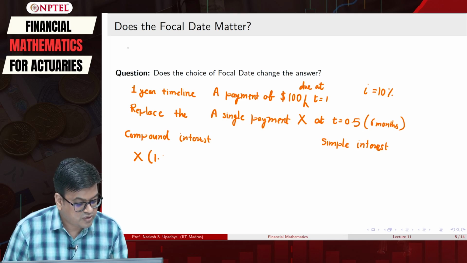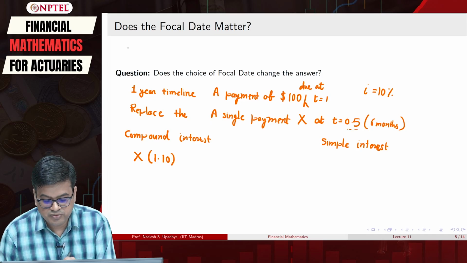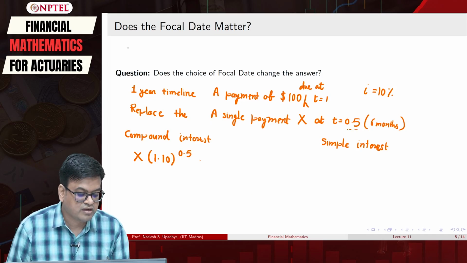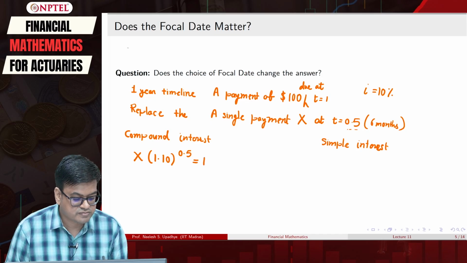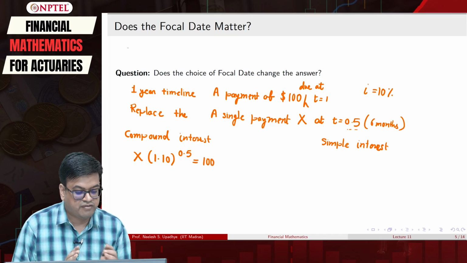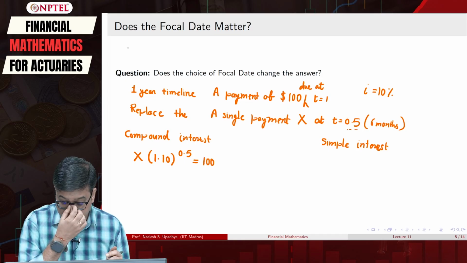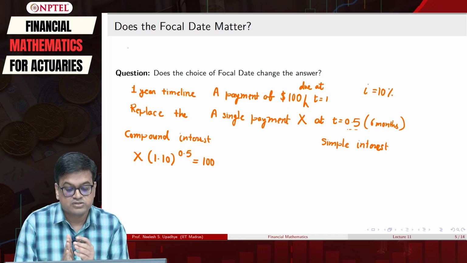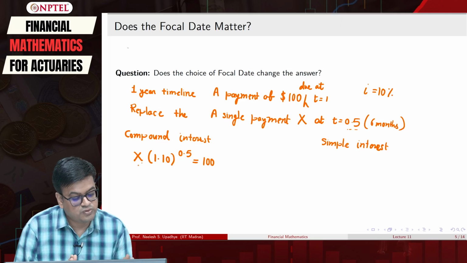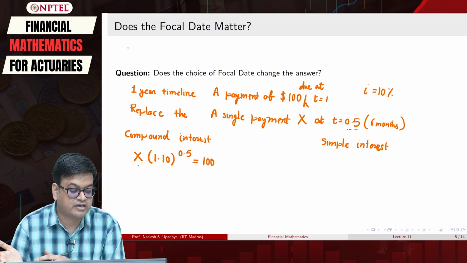It will be 1.10 raised to 0.5, say, equal to 100. What I have done is I have taken a point which is 6 months ahead. So, this is not actually the present value, but it is the value after 6 months for that $100.